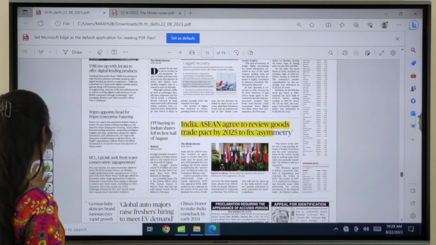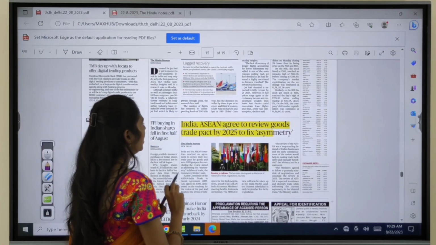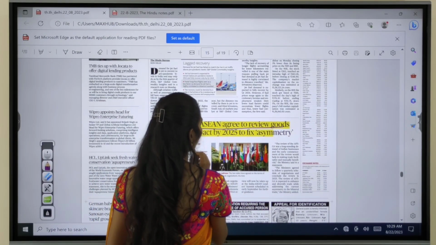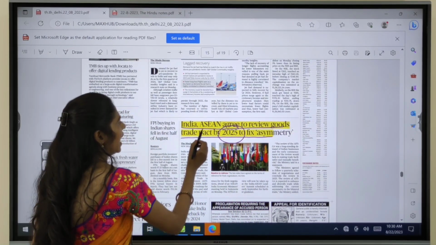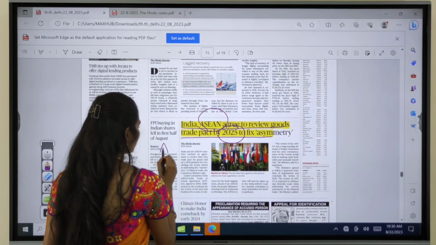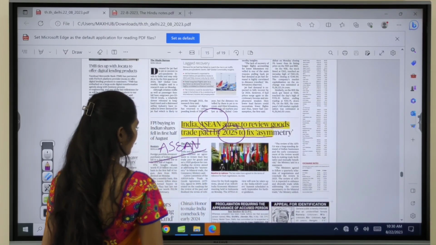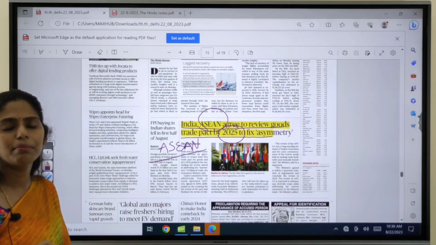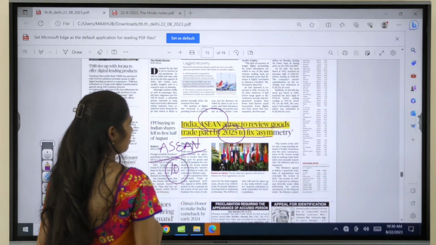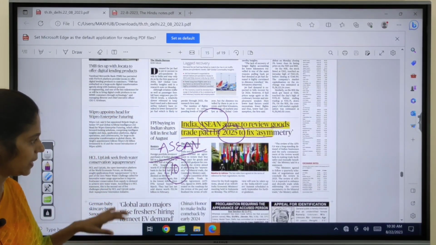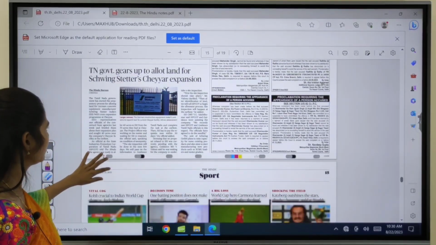And on the business page you can see this article. It is about India and ASEAN agreeing to review the goods trade pact by 2025. So here you have to focus on this grouping called ASEAN. You have to see which are the members of this grouping. Normally we have 10 members. So which are those 10 member states of ASEAN? Please let me know. And if you move forward, that's it.